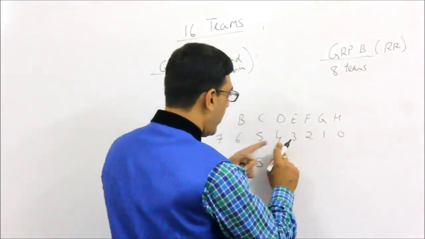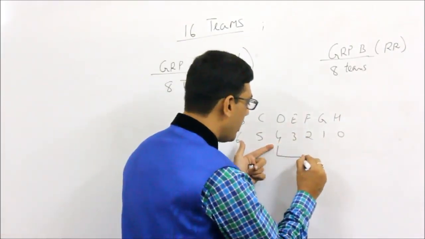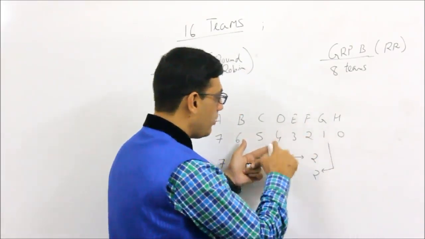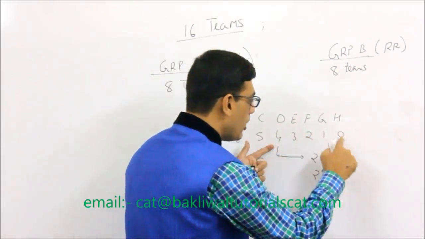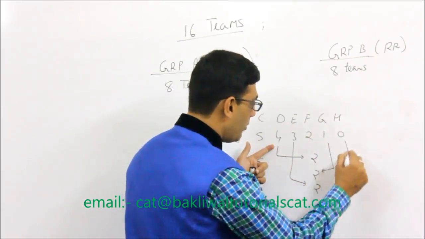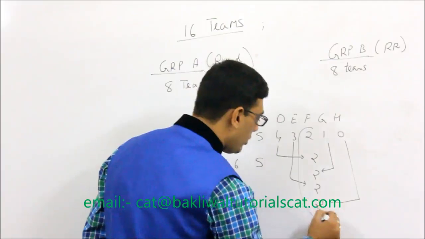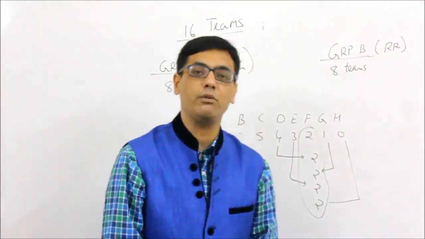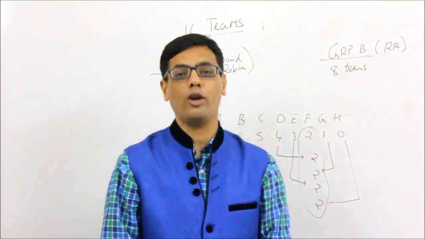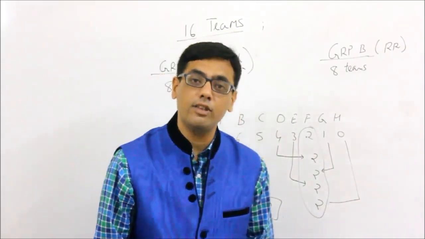So here, when D is playing G and H, make D lose both games. So D will again come to 2. G will again come to 2 because G has 1 from D. E will lose to H. So E will also come to 2, and my dear friend, H will also come to 2. So if you see, at just 2 wins, there are 5 teams, and one of them will be the 4th team to qualify. So mind-boggling, and the most surprising answer is just 2.